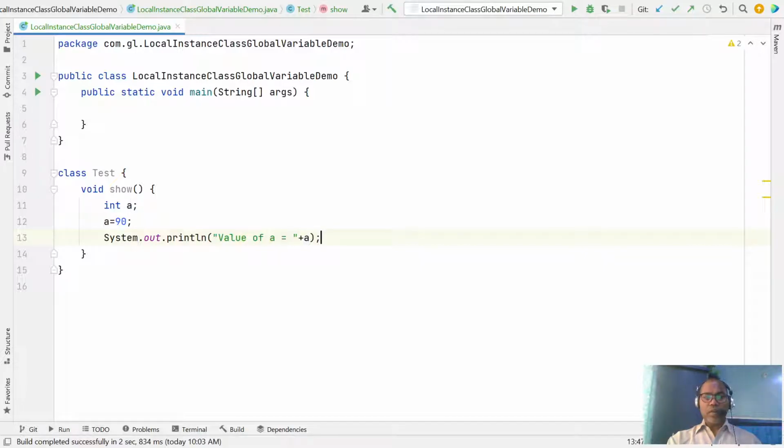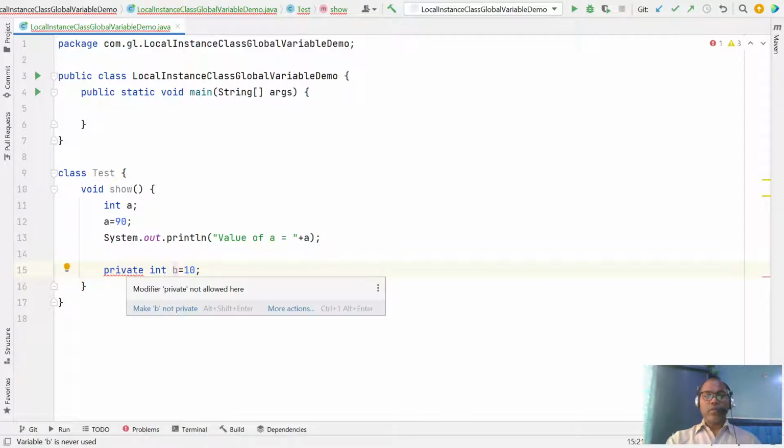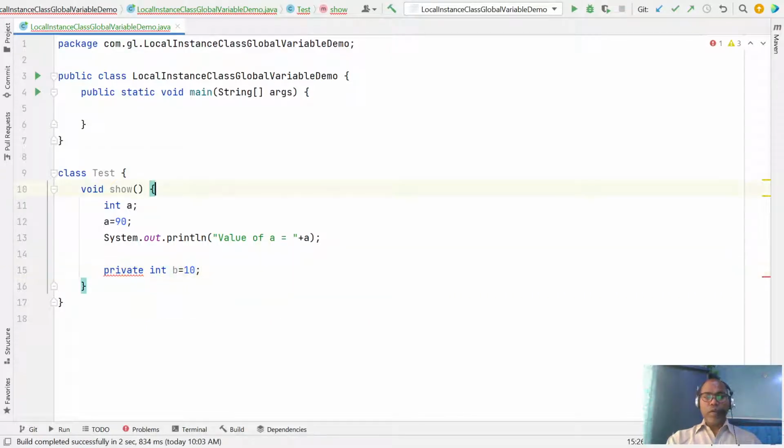Let's say we declare int b equal to 10. For a local variable, you cannot give any access modifier like private or public. Local variables do not allow any kind of modifier. So any variable you declare inside a block should have some initial value before use, and access modifiers are not allowed.